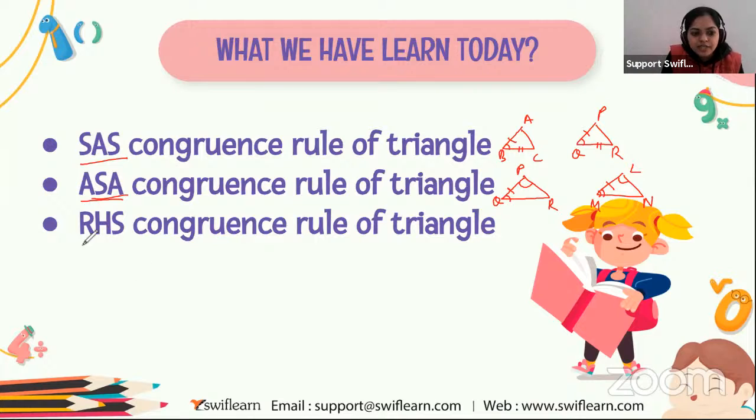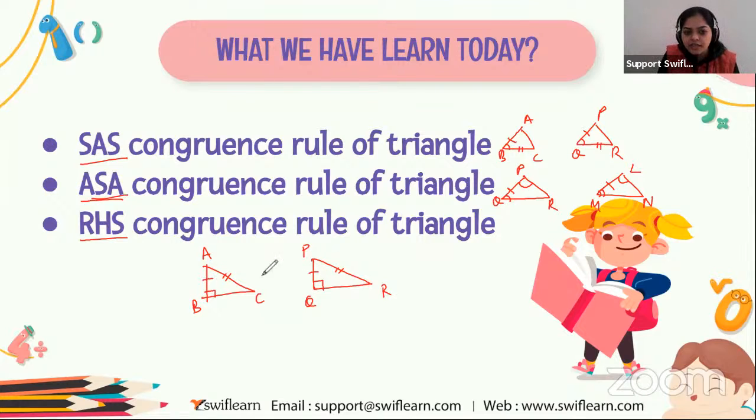And the last rule is the RHS congruence rule. So if we have a triangle ABC and here angle B is equal to 90 degrees, and the other triangle PQR and here angle Q is equal to 90 degrees, and the hypotenuse AC is equal to PR and one side AB is equal to PQ, then we can say these two triangles are congruent by RHS congruence rule.